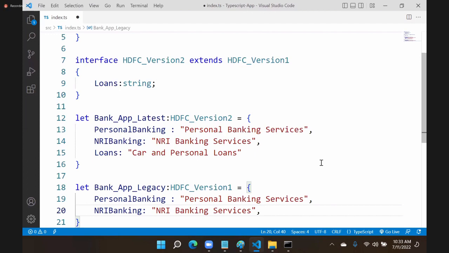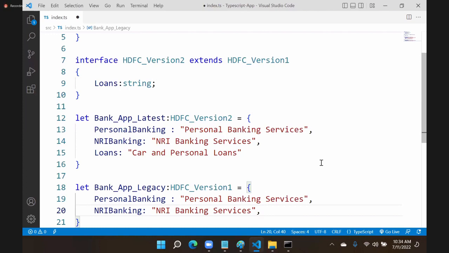For example, MS Windows I told you. Similarly, MS Office. Still people are using MS Office 2013 or 2017, though we have the very latest MS Office. They will not use the latest unless they need the latest features. If they don't want the latest features, they will continue with the old. So without disturbing the existing version, you need to build a new version. That is extensibility. And that new version will contain new features along with old features, and old features need not be rebuilt again.